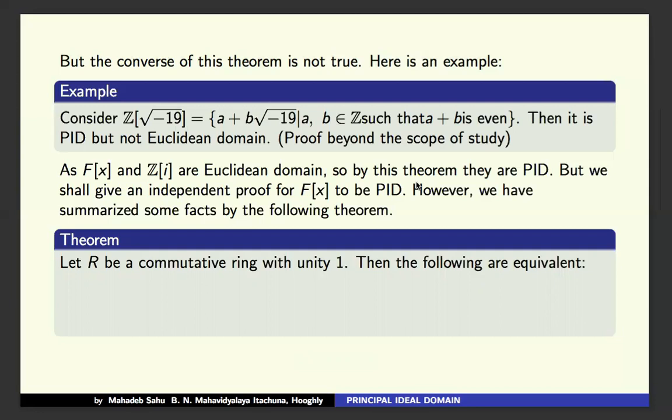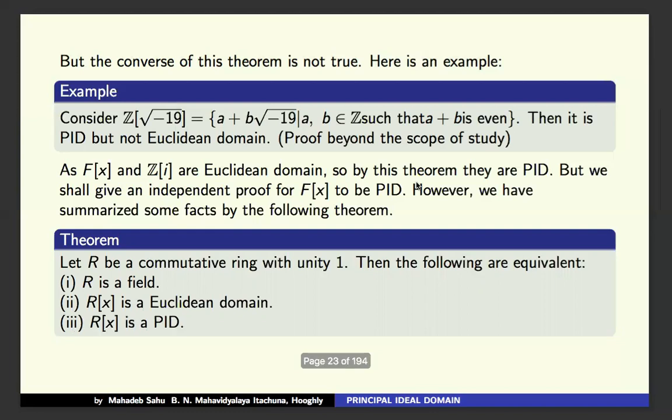Before that, we have this theorem, which is a summary of the following facts. Let R be a commutative ring with unity. Then the following are equivalent: R is a field, Rx is a Euclidean domain, Rx is a principal ideal domain. These three are equivalent.